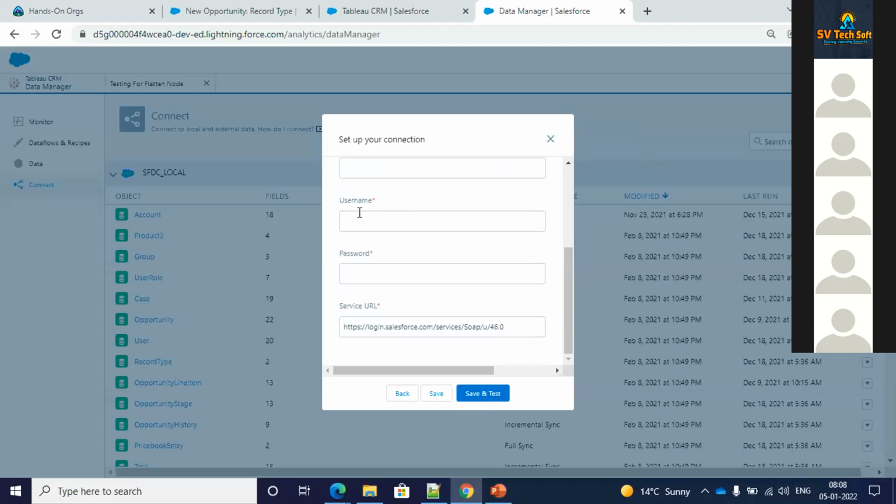If I go over here, I just need to know what information I need to provide. I need to provide the username of that external Salesforce, and I need to append the password as well as the security token. There's something called a security token. I need to append that, and then I just need to save and test.